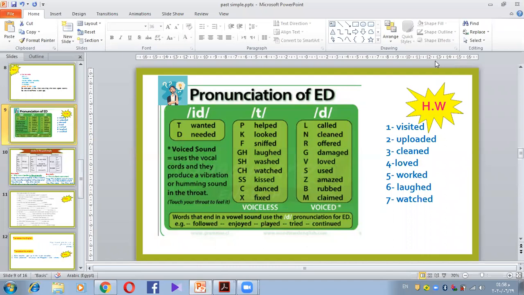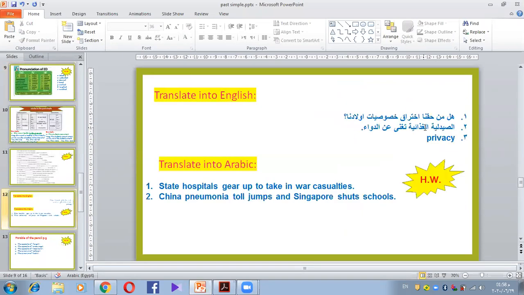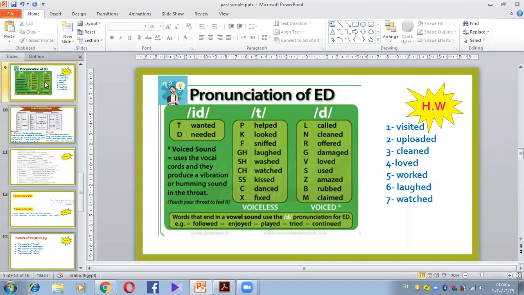Okay, so do you pronounce the ed here in the word visit like the word love? Sorry, like the word work, the ed is pronounced the same. هل ال ed بتتنطق the same في verbs دي, all the verbs? No, it's not. Why? We have a rule. Do you remember the rule?